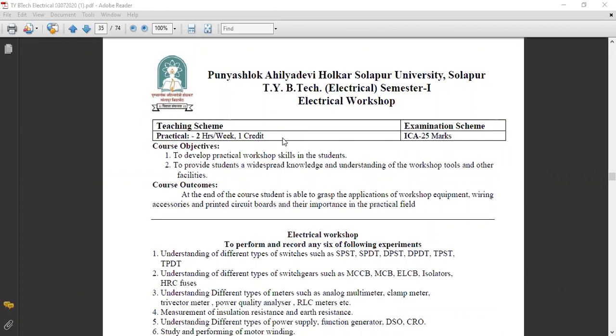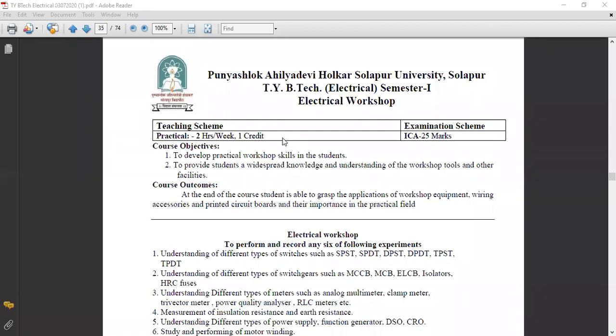Today we will start our practical subject. This is an internal continuous assessment subject with ICA marks of 25. This subject is only a practical subject. It is nothing but an electrical workshop. This subject has practical 2 hours per week, 1 credit, and its examination scheme is internal continuous assessment of 25 marks.